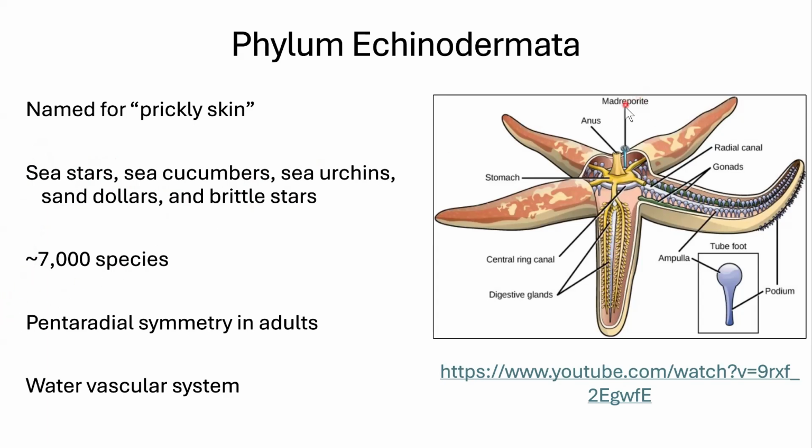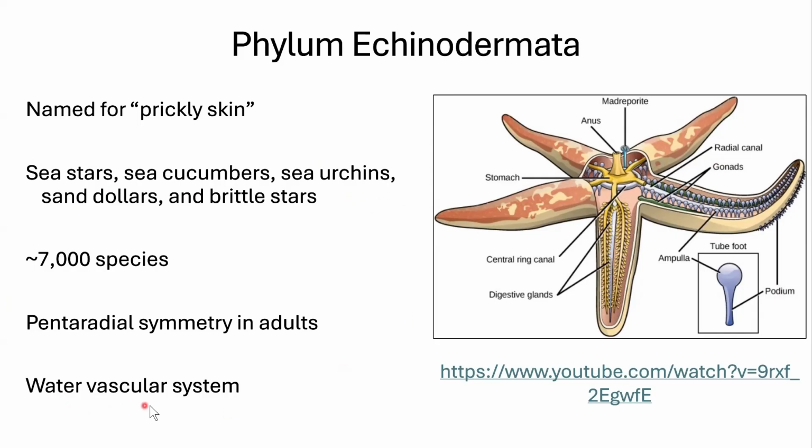Instead of being radial symmetry, they have pentaradial, which means if you divide it along one of its arms, the sides are symmetrical. But if you don't divide it across an arm, it's not symmetrical. So there's only 5 places where you could divide its body and have symmetry.